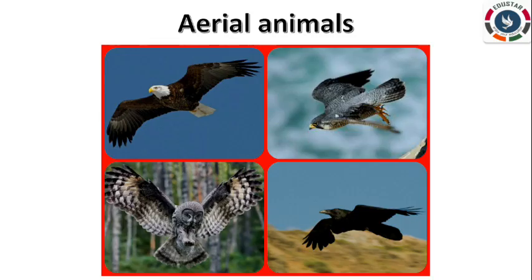Next one is aerial animals. Animals that fly and spend most of their time in air are called aerial animals. Birds, bats, and most of the insects are aerial animals. How are these aerial animals adapted? These animals have wings to fly. Their bones are hollow that make their bodies light. They have boat-shaped bodies that help them to cut through the air easily.